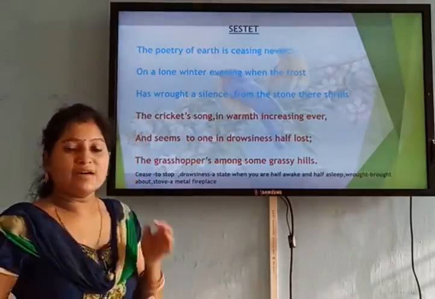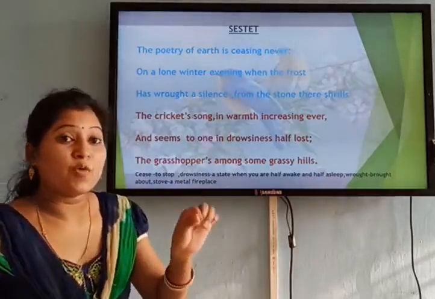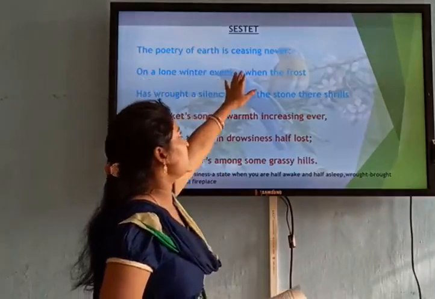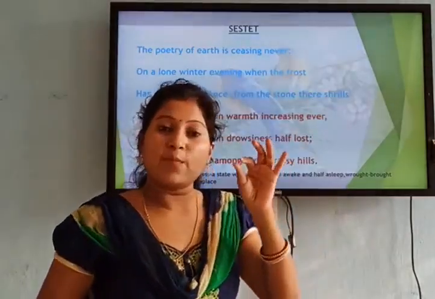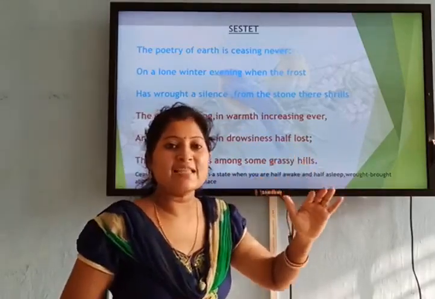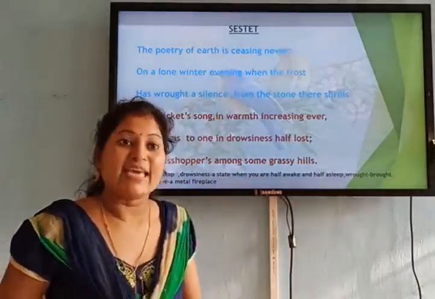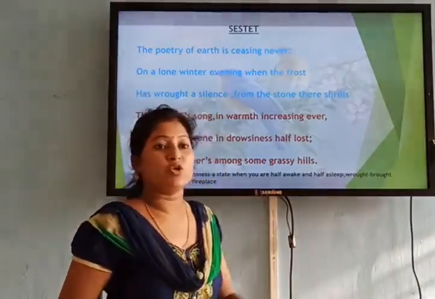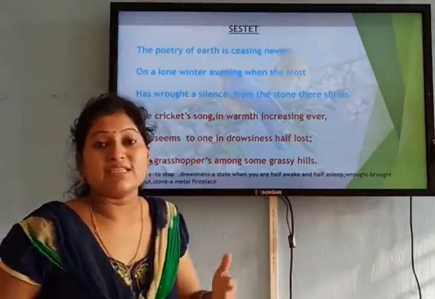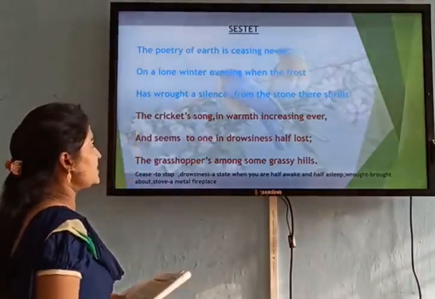So you see what the poet wants to say. Again, the poet is reiterating the point that the poetry of the earth is ceasing never. So the poem started with this declaration. In the first line, John Keats declared that the poetry of the earth is never dead. He is again repeating the same thing, putting the emphasis that the music, the oral music, the symphony of the earth, it never stops.